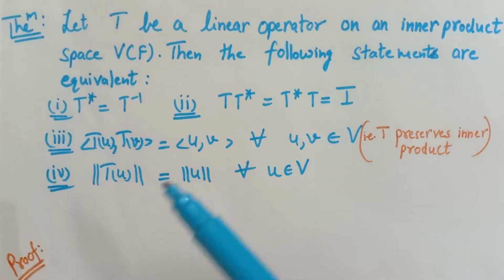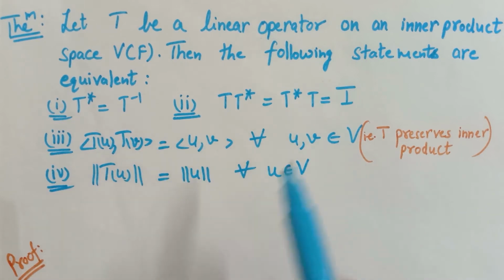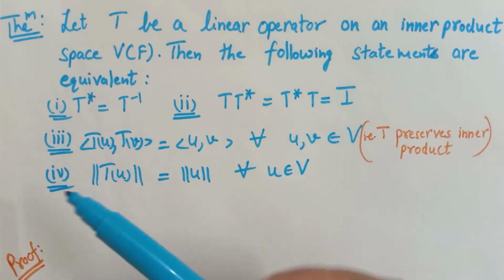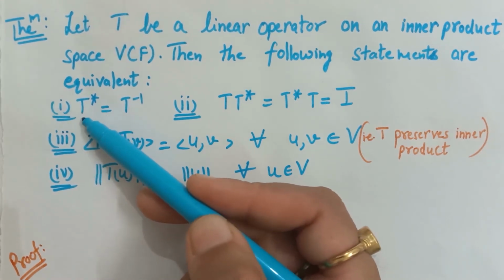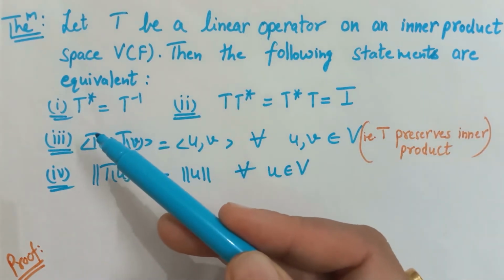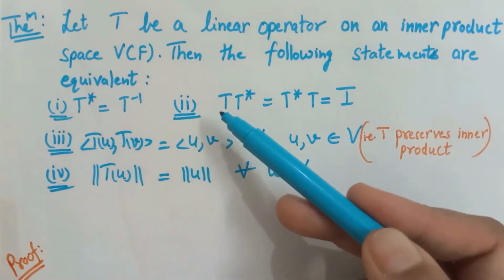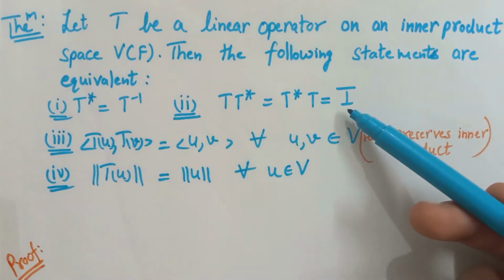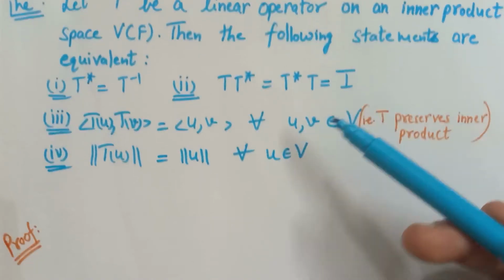Equivalent statements means if any of these conditions holds, then the other conditions will also hold. So the first statement states that T star, that means the adjoint of T, is T inverse. If T is such an operator that its adjoint is equal to its inverse, then T star T would be equal to identity too.